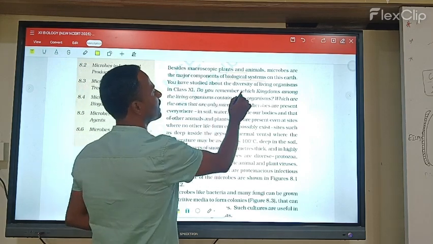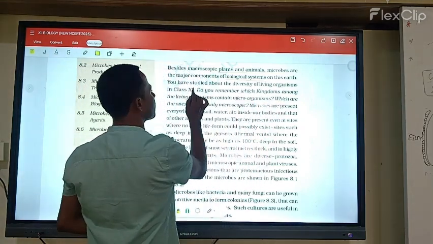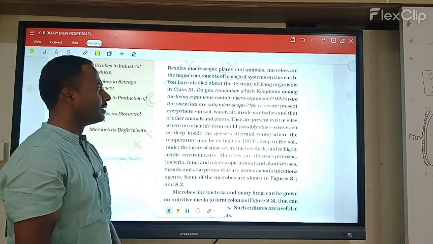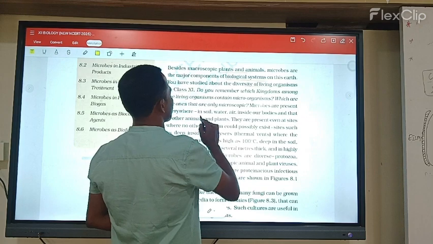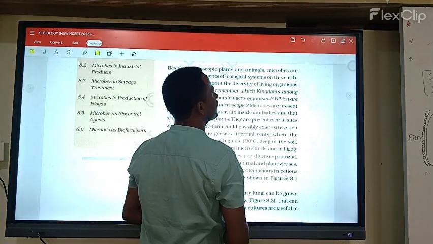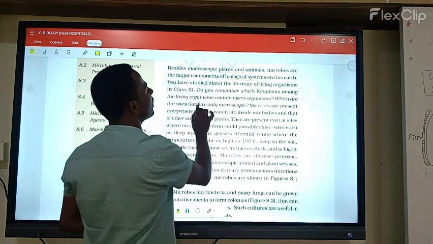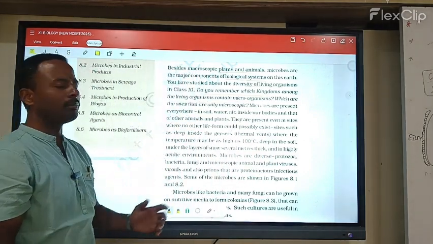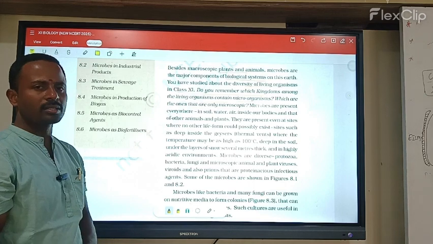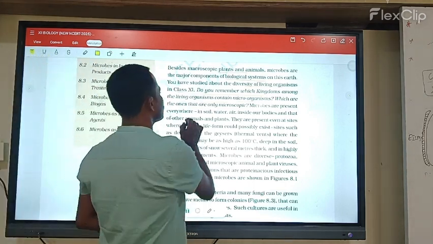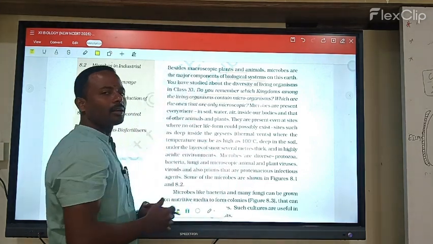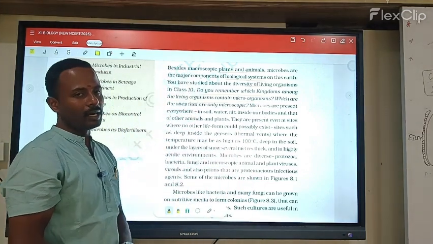Let us study the diversity of living organisms in Class 12. The chapter The Living World, we already discussed all this. Do you remember the kingdoms among the living organisms that contain microorganisms, such as bacteria? Some of them are only microscopic; we see these organisms only under the electron microscope, right?